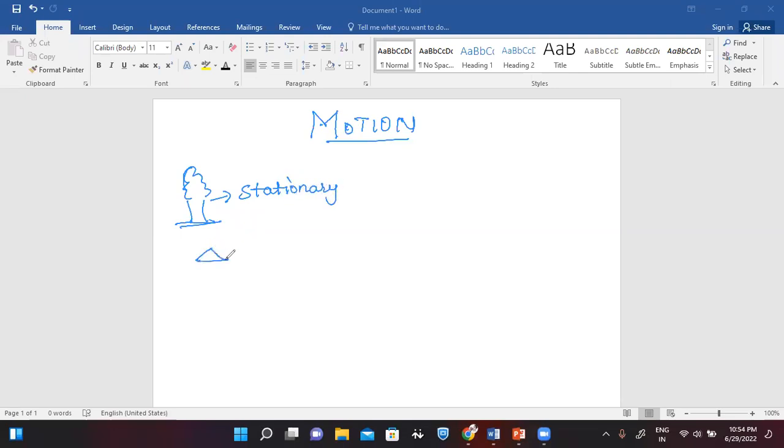या फिर कोई घर है, ठीक है, तो घर को भी हम क्या बोलते हैं? It is also stationary because it is fixed at one point. It is not moving, isn't it? With respect to if the person is here, right? Okay, not let's see कि with respect to किसके, but yes, it is stationary.